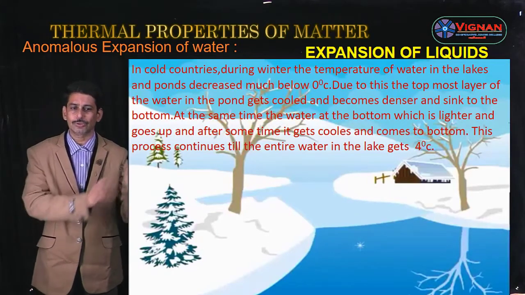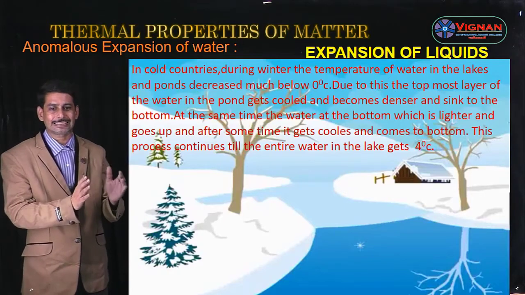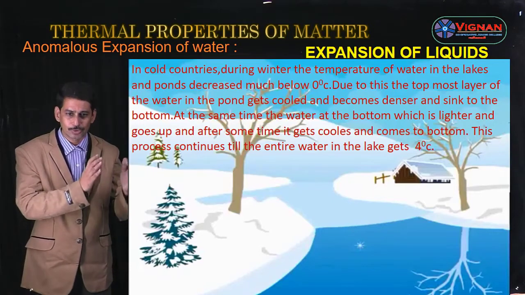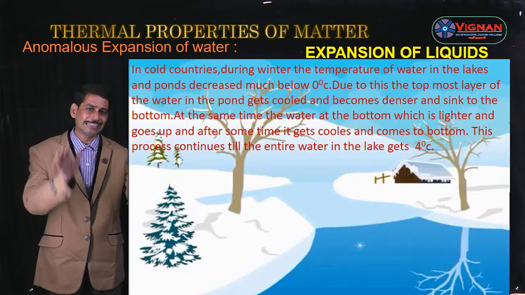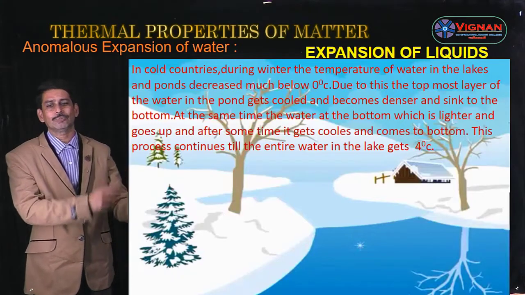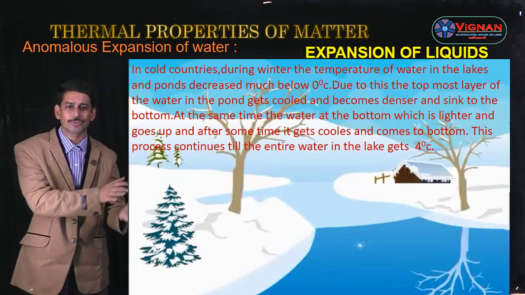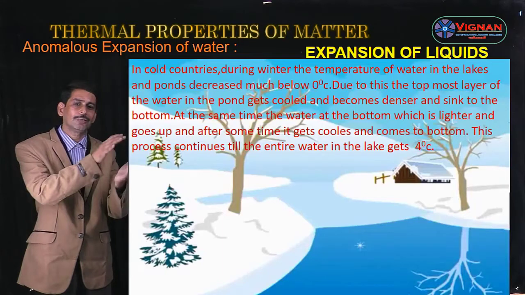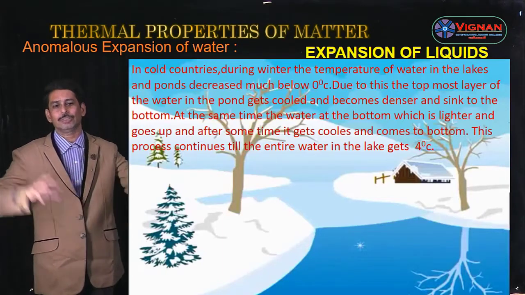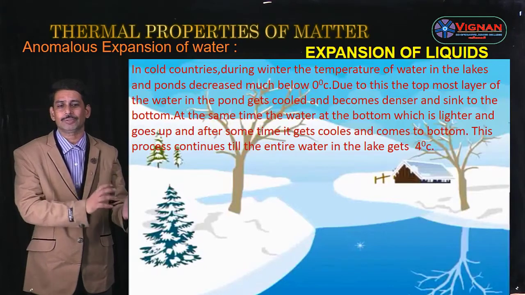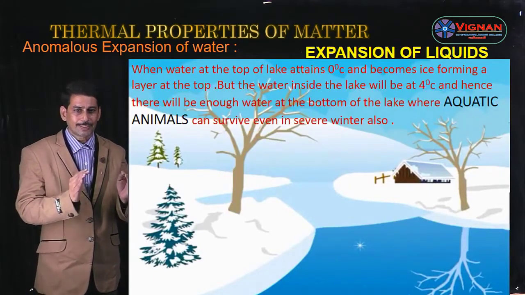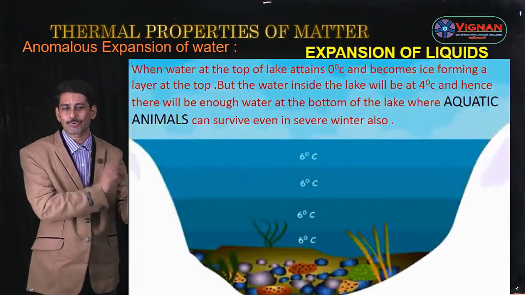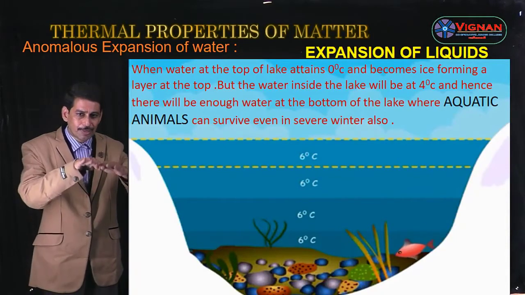So in cold countries during winter, the temperature of water in the lakes and ponds decreases to 0 degrees centigrade, even much below 0 degrees centigrade. Due to this, the topmost layer of water in the ponds gets cooled, becomes denser and sinks to the bottom. At the same time, the water at the bottom, which is lighter, comes up, and after some time it also gets cooled and goes to the bottom. This process goes on until the water reaches a temperature of 4 degrees centigrade. When water at the top of the lake attains 0 degrees centigrade, then only it becomes ice, and it forms a layer at the top.